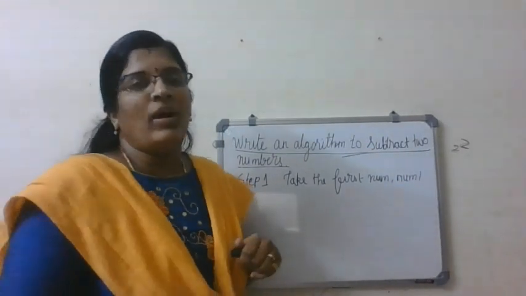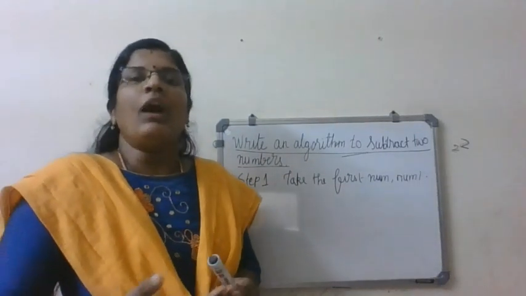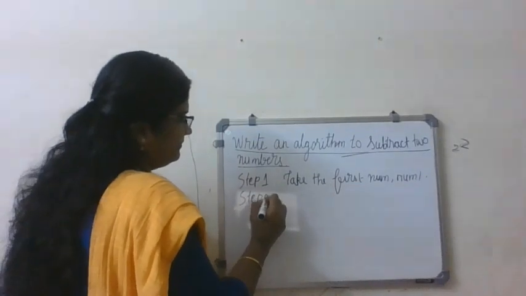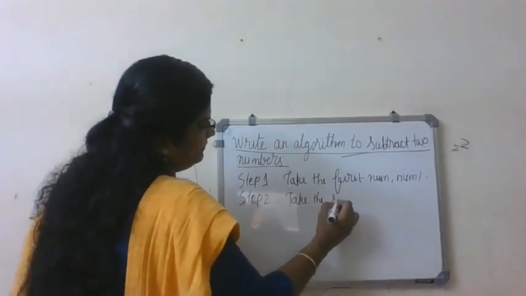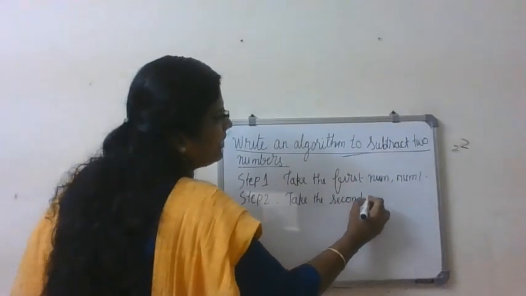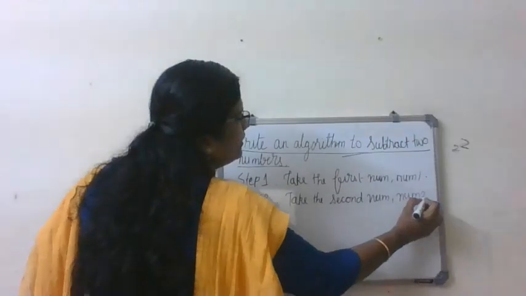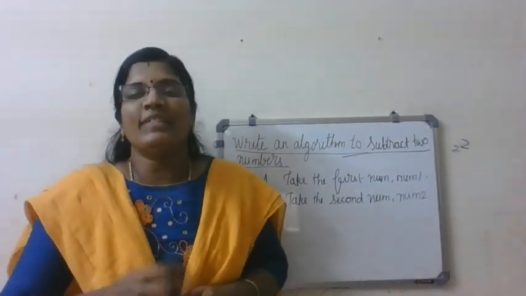What is the next step? Now take the second number, called num2. Fine?